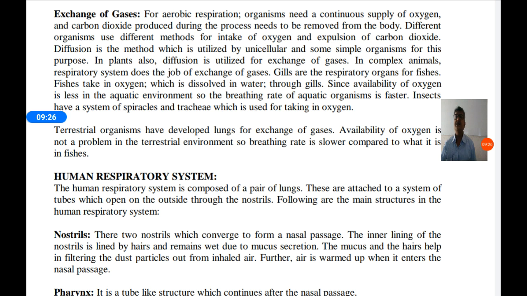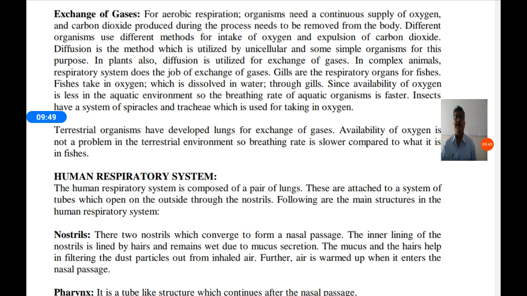In complex animals, the respiratory system does the job of exchange of gases. As we move to higher organisms, multicellular animals, their respiration takes place with the help of a specialized system called the respiratory system.